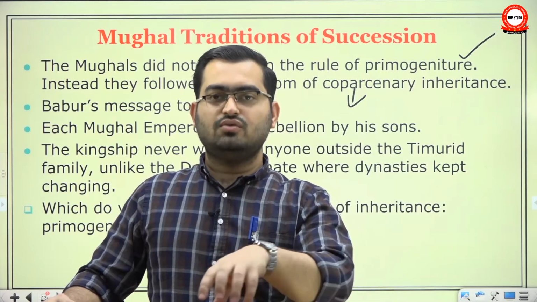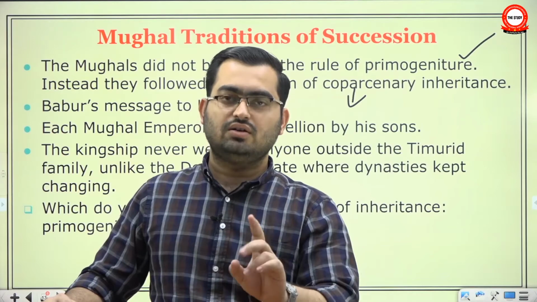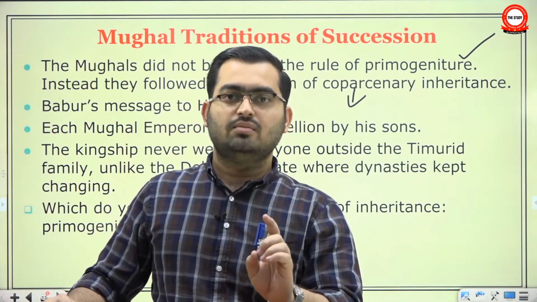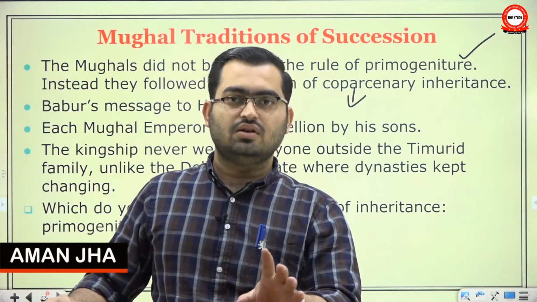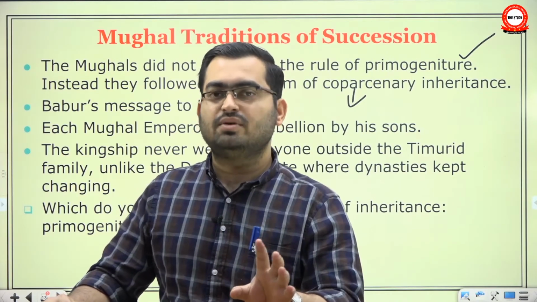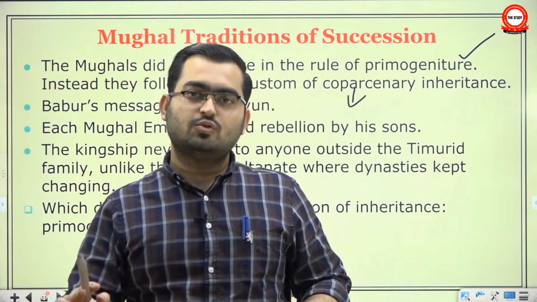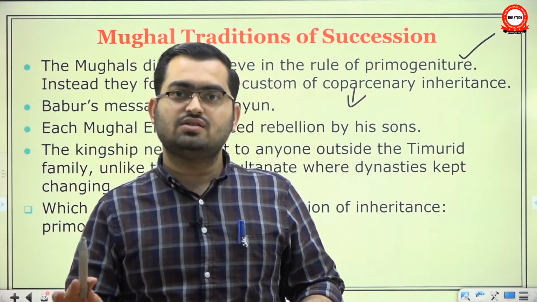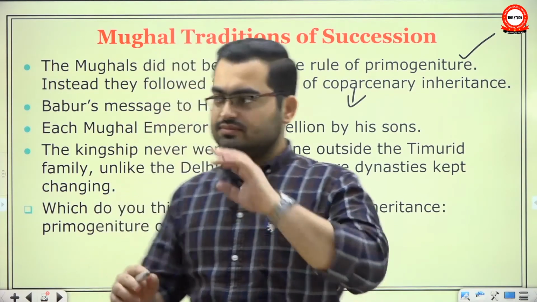But Babur, who had chosen Humayun to be his successor, had said when he was dying, look, don't divide your empire, but please be kind to your brothers, because he knew his brothers would try their best to snatch their part of the dominion. And Humayun, to his credit, did his best to be nice to his brothers. It is only when they left him no choice that he took some harsh measures.